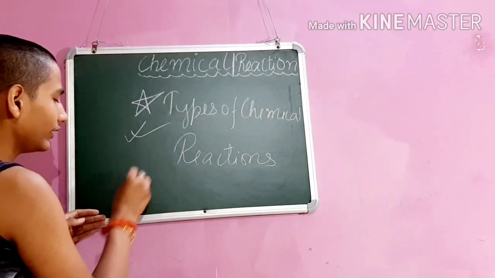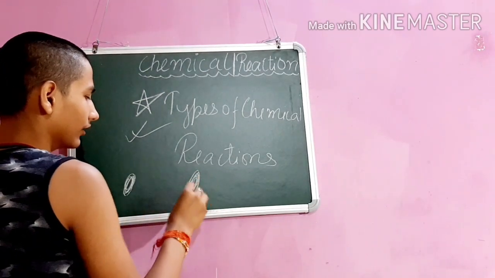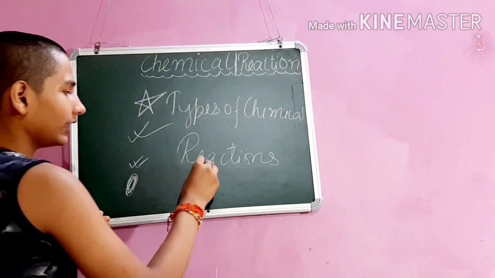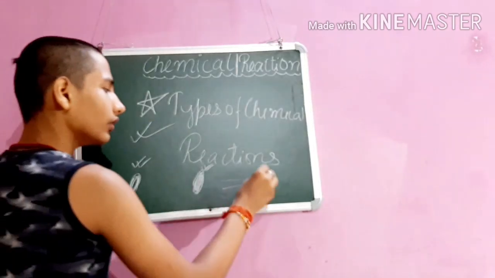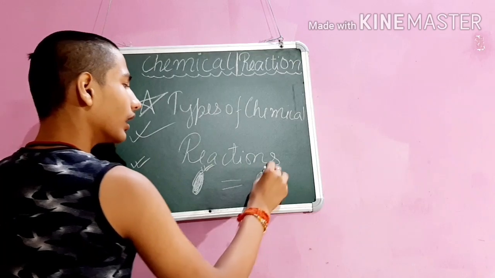See, like this is a substance and this is a substance. Take this one as an element and this one also as an element. The output of any reaction will always become a compound.